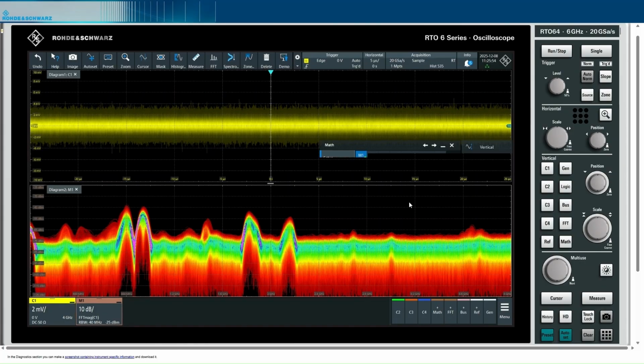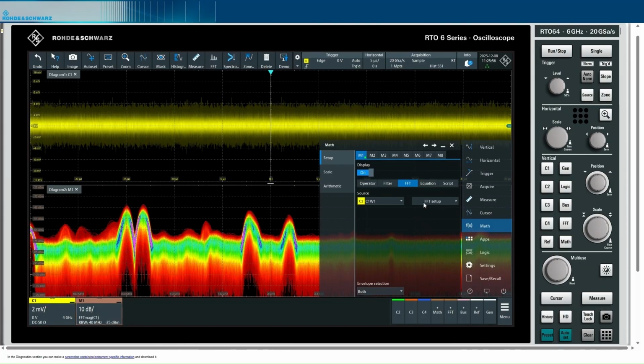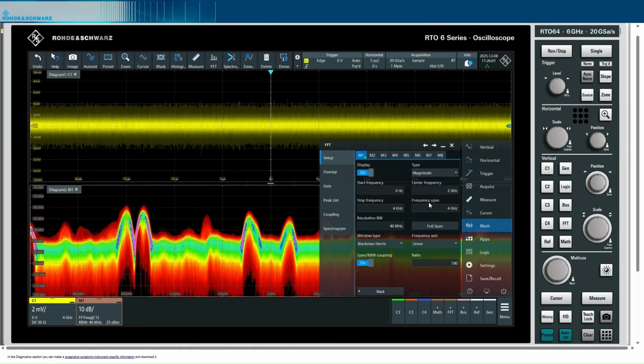So if I go on the FFT setup here, we can define the start and the stop frequency of our display.